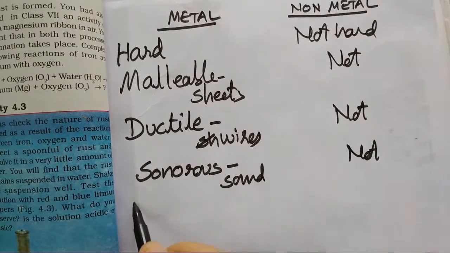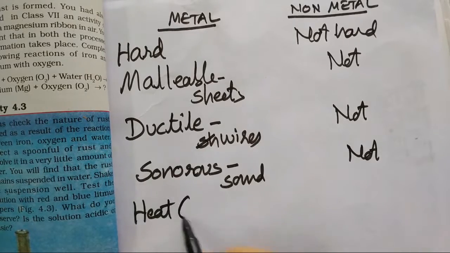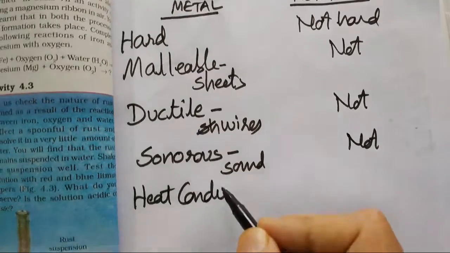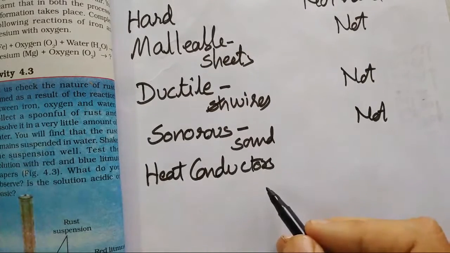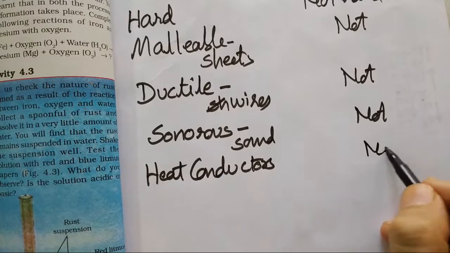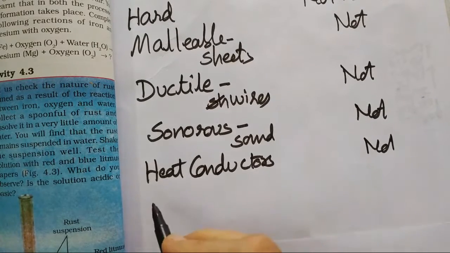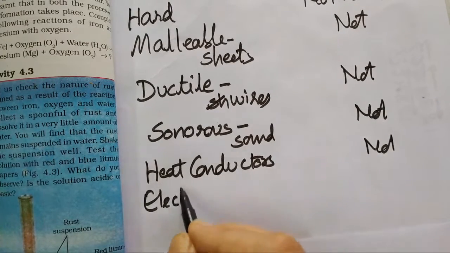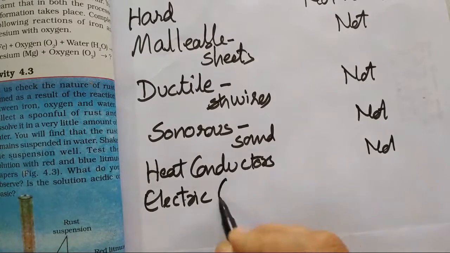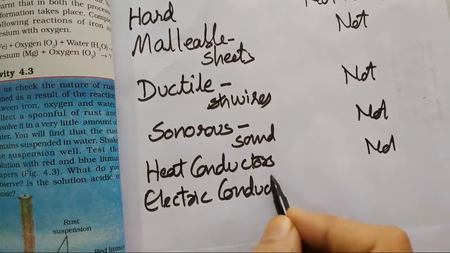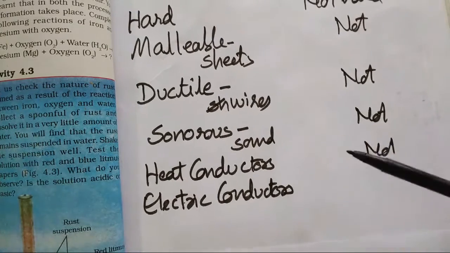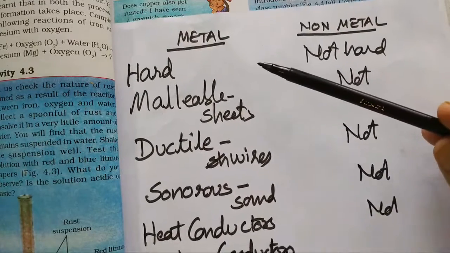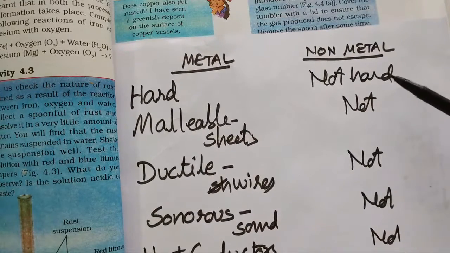Then heat: metals are heat conductors, they conduct heat, and non-metals do not. And the next property is electricity. Metals are electric conductors, which means they allow electricity to pass through them. So these are some properties of metals which differentiate them from non-metals.